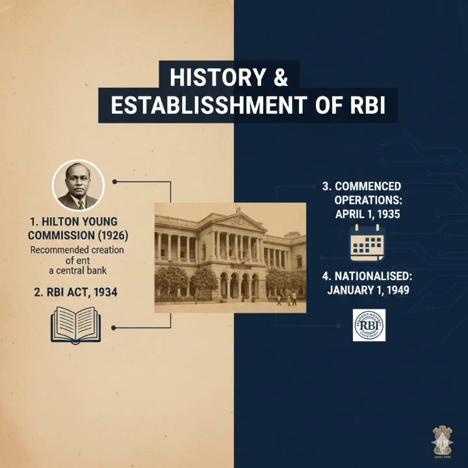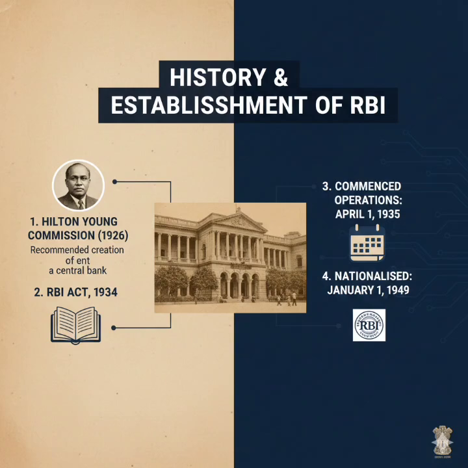The Act was the RBI Act 1934. This bank was established on the recommendation of the Royal Commission, the Hilton Young Commission. Earlier, the headquarters of RBI was Kolkata, but later it was shifted to Mumbai, Maharashtra, in the year 1937. Then later on, RBI was nationalized on 1 January 1949 after independence.